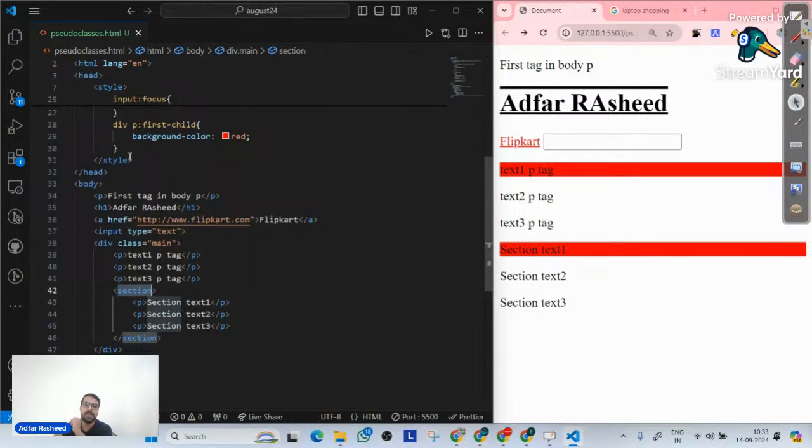Now tell me one thing. Using the same selector, I want to implement only one symbol in between, but I want to select only this one, this p tag over there. So what change do I need to make here? And if anyone answers me, I will give him or her 2 marks extra later on, if there's a deduction of 2 marks in any assignment for that person. I don't want to change the selector, but in between I want to implement a symbol. What is that symbol that will allow me to select only this p tag using the same selector? That's my question.